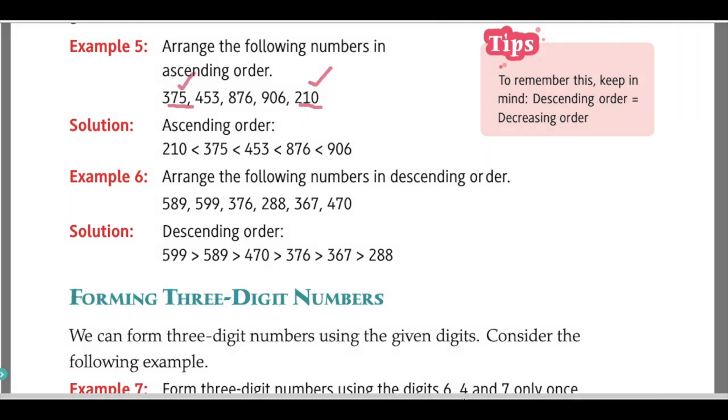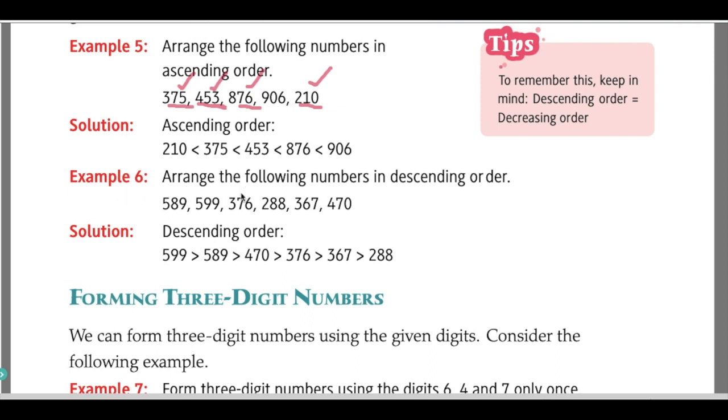Next we have 453, 876, 906. Among these numbers, which is the next smallest number? Yes, 453. So let us tick. Then we have two more numbers, that is 876 and 906. Among these, which is the smaller number? It is 876. Next, 906 is the greatest number, so that will be at the end.